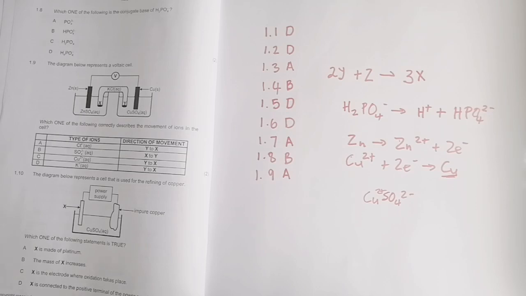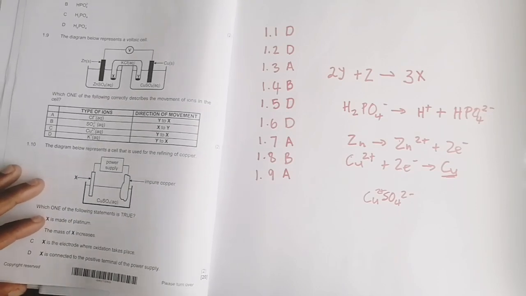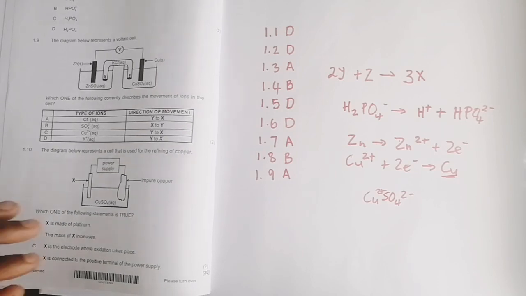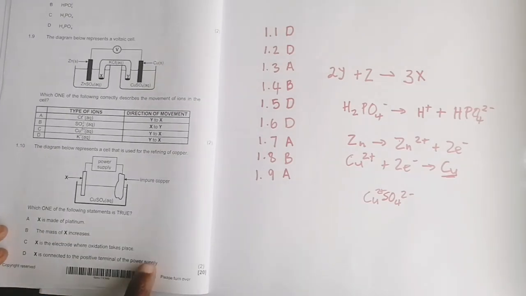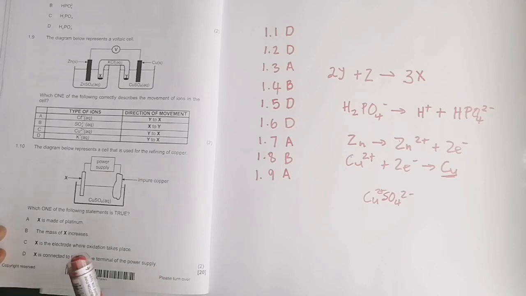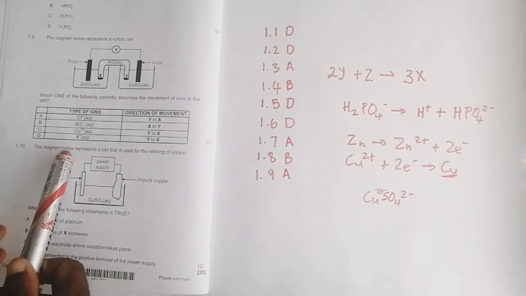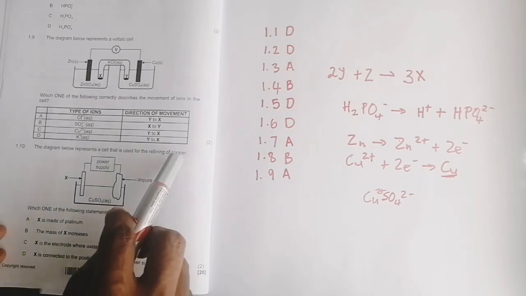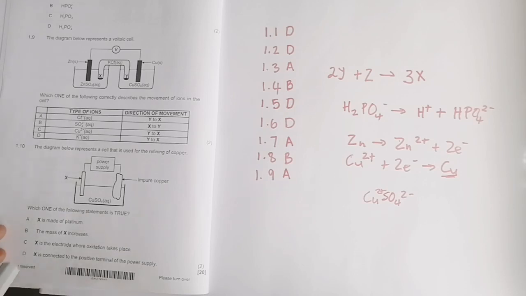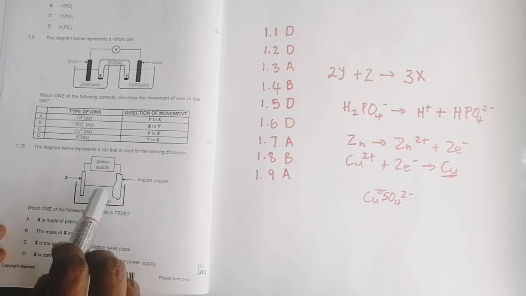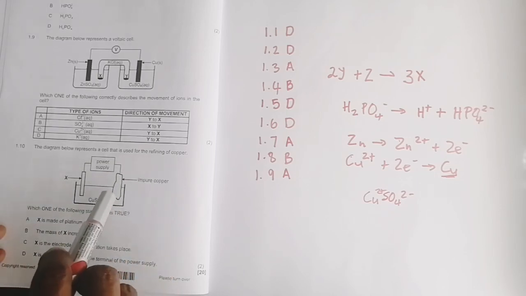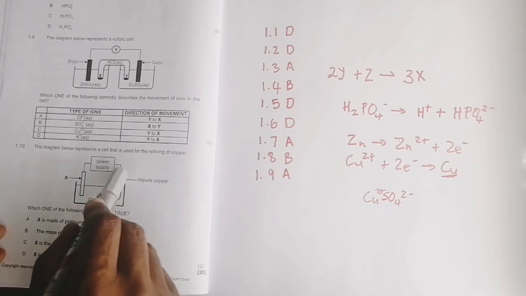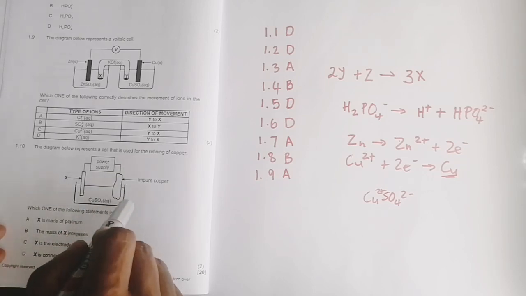All right, and the very last one, okay, let's just move it a little bit. Okay, so now they say which one of the following statements is true. Okay, so they've given us the diagram below represents a cell that is used for the refining of copper. Okay, so definitely here we are talking purification. Okay, so in this case, remember where we've got the impure copper.